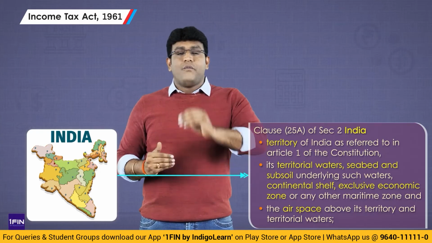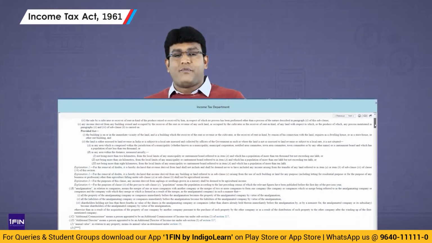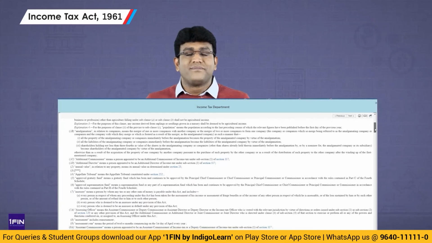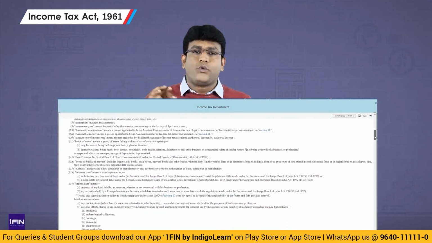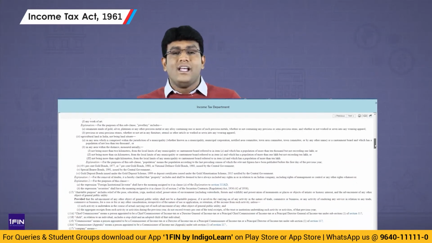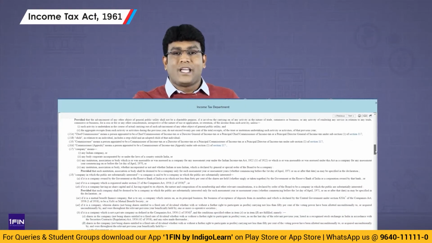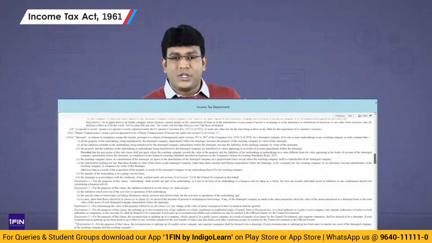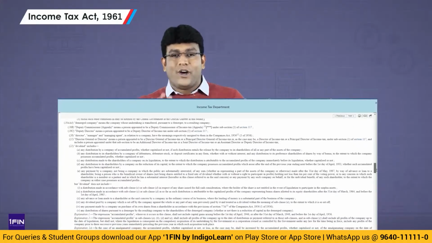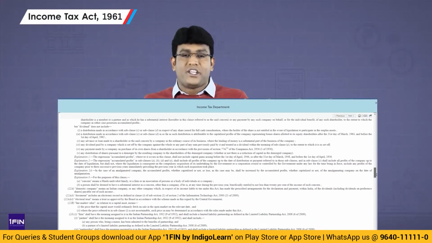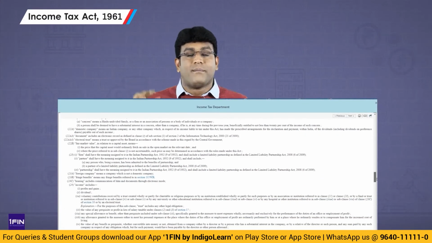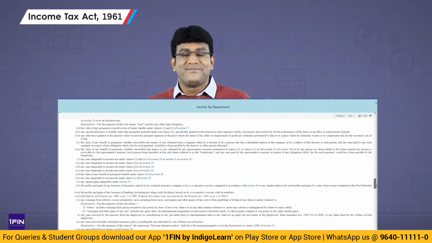In definitions, we don't have a relation between one definition and another definition. That is the reason why in section 2(25A), we will never say section 2, subsection 25A. We will say section 2, clause 25A, because clauses are independent of each other, whereas subsections have some correlation between them.